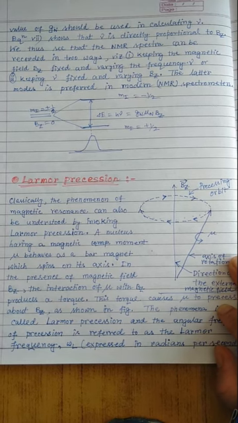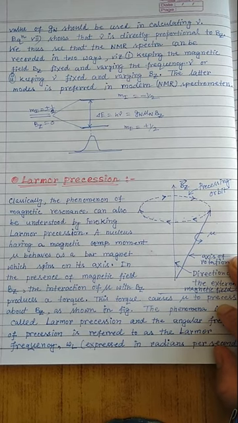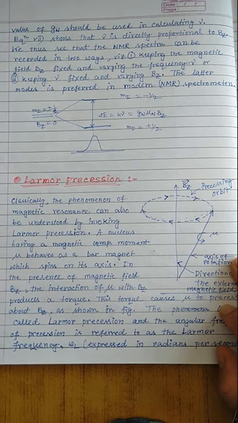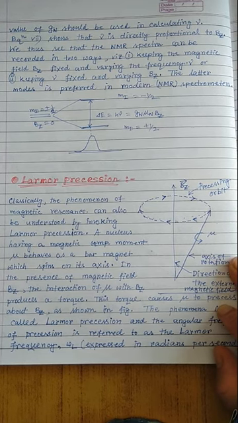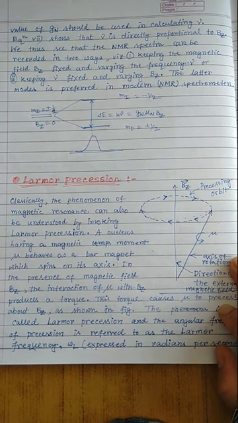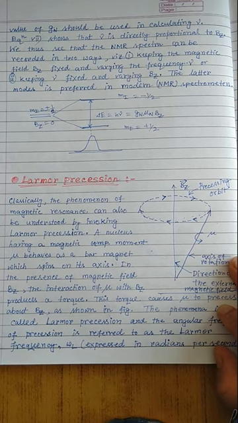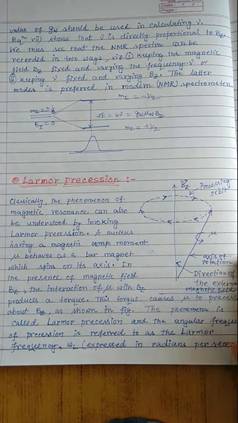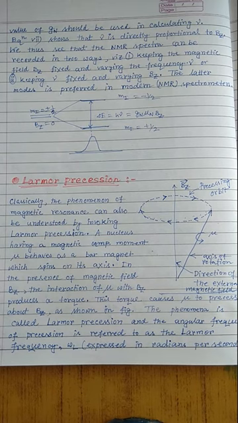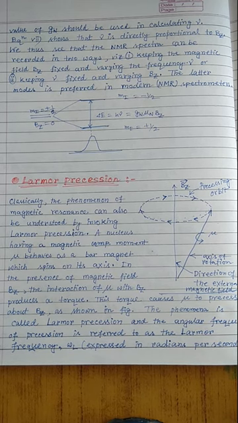Now come back to the motion of the top. Because the top is rotating about its axis, angular momentum is originated, and the gravitational force also acts along the vertical direction. Because of these two, a torque is generated, and this torque allows the axis of rotation of the top to slowly precess, that means slowly undergo a watch-like motion about the vertical axis.